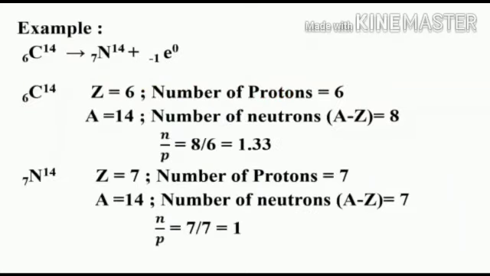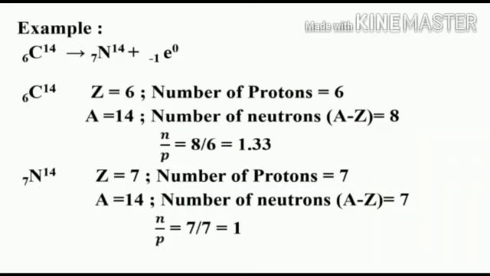Carbon 14 undergoes beta decay and disintegrates to nitrogen 14. For carbon 14, the atomic number is 6, hence the number of protons is 6. Mass number 14. The number of neutrons found in the nucleus is 8. The ratio of N by P is 1.33.